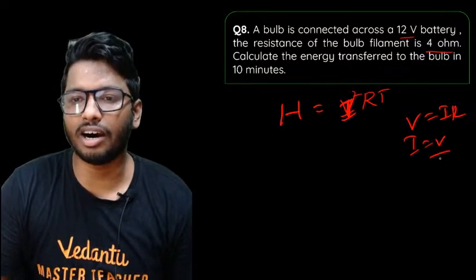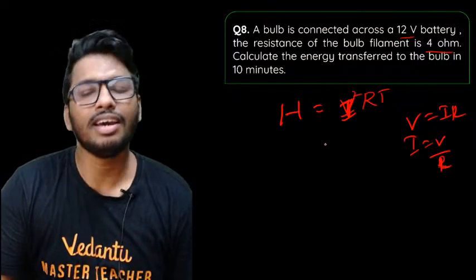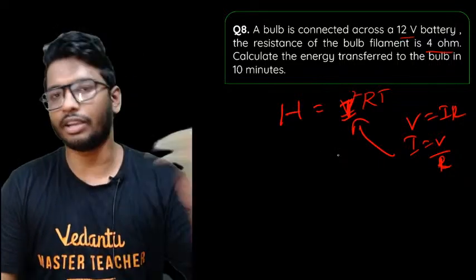I is equal to V by R. So find out the current flowing through the circuit. Then substitute in this equation, that is I squared RT. You'll get the answer. As simple as that.